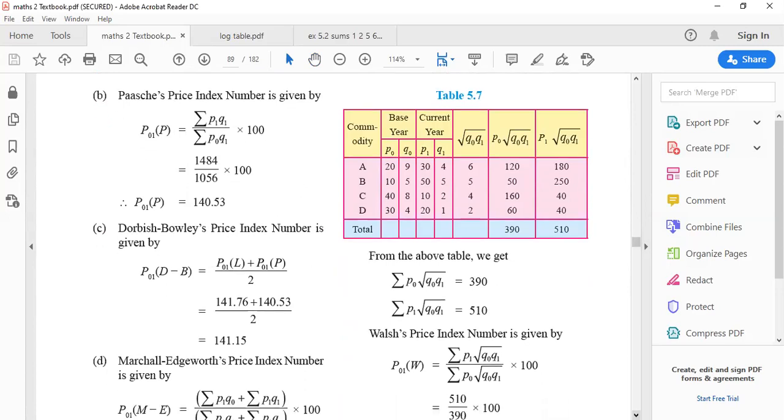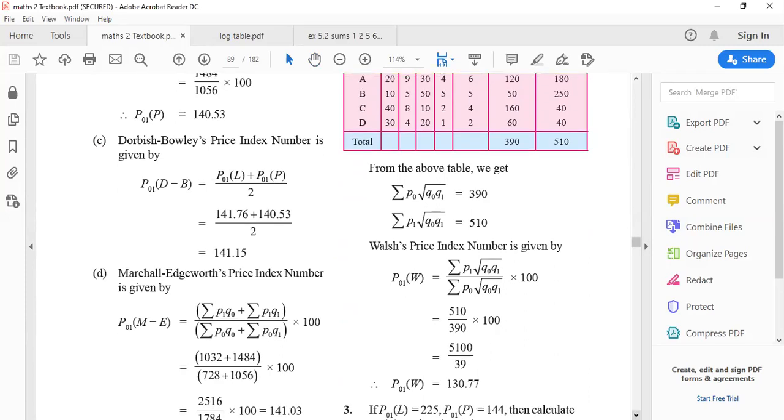Then the third one was Drobisch-Bowley price index number. So Drobisch-Bowley was a simple method. You just have to add them together and divide it by 2. So P01 of L plus P01 of P upon 2. The answer we got for Laspeyres was 141.76. Paasche's answer was 140.53 divided by 2. No cuttings, first add and then divide the final answer.